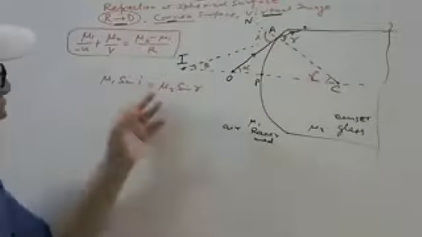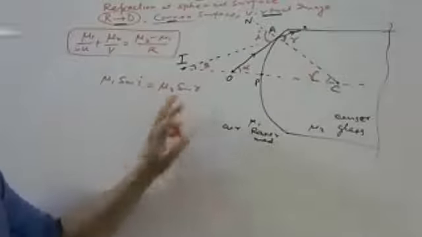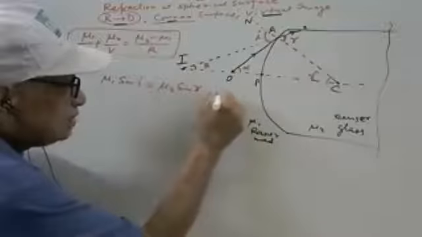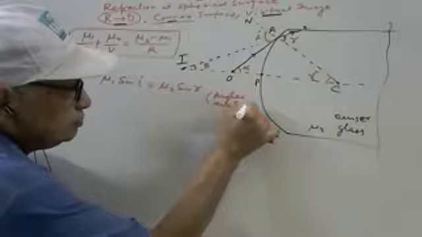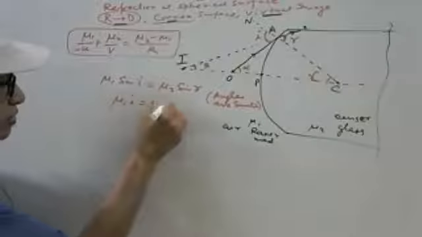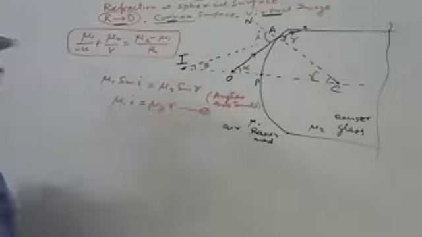As angles are small, the assumption is that they are small, so we can write sin I is I only, sin R is R only. So if the angles are small, then write mu1 I equals mu2 R. Up to this part, I think there is no problem.